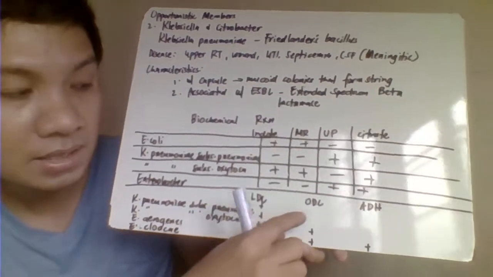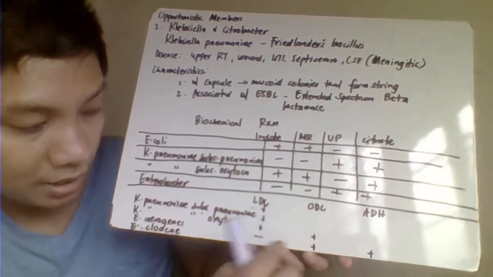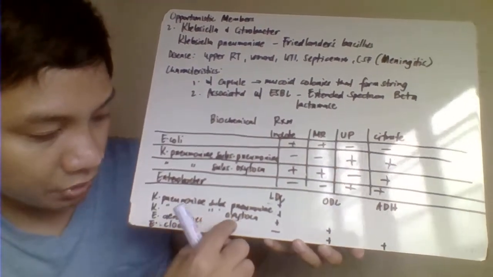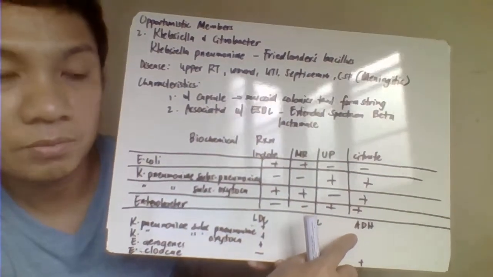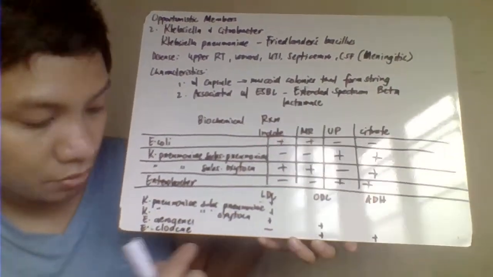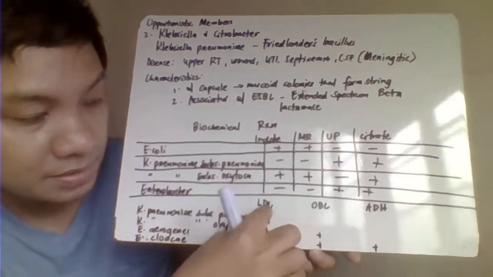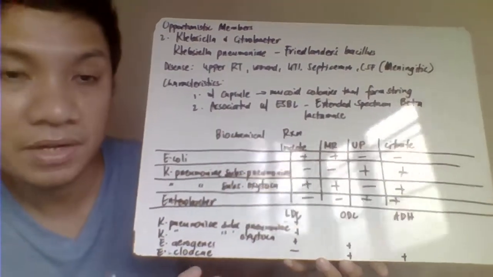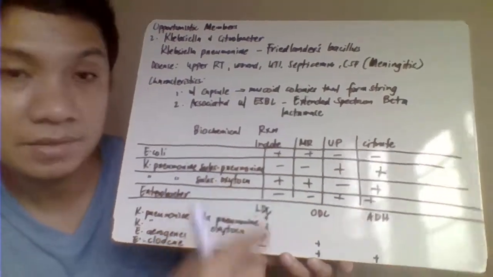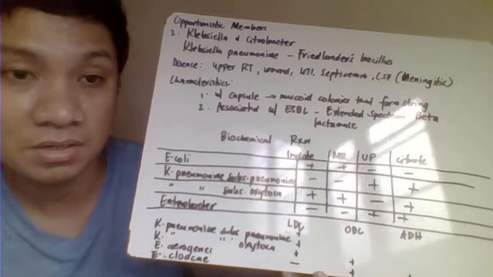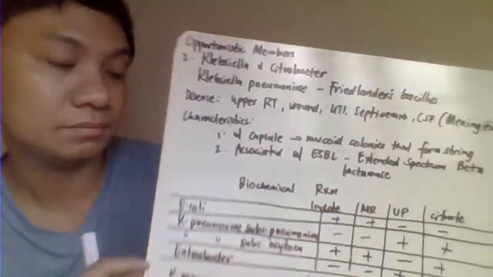Okay, for the ornithine decarboxylase, this test will give a positive result sa dalawang Enterobacter natin. Aerogenes and cloacae lang ang positive. Arginine dihydrolase will only give a positive result with your Enterobacter cloacae. Okay, so by this test, it will help us differentiate between your Klebsiella pneumoniae and Enterobacter because again, they have the same IMViC reaction. They have this negative, negative, positive, positive IMViC reaction.